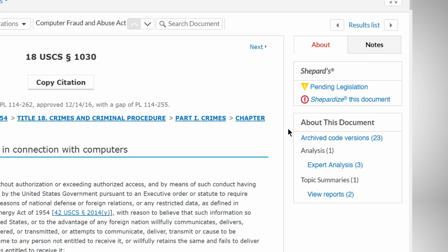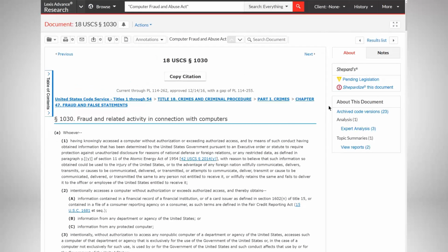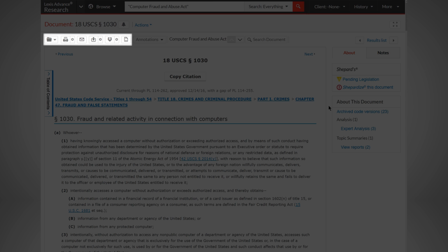All of these links would lead you to additional resources on this statute and would provide valuable information for your brief. Before moving on, you'll likely want to print or save this statute for future reference. You can do so by using the icons at the top of the document.